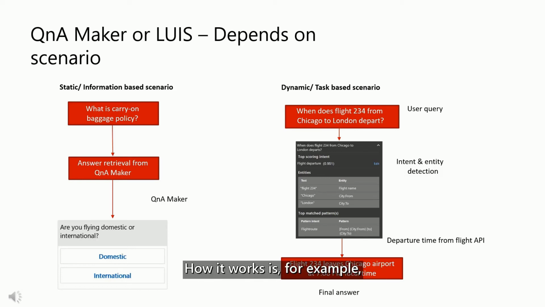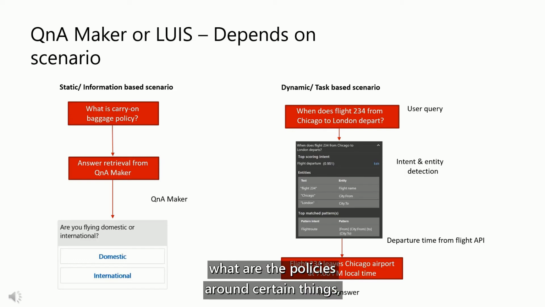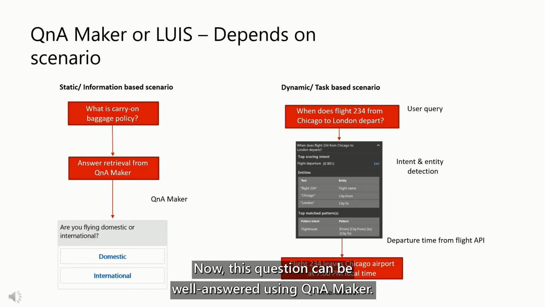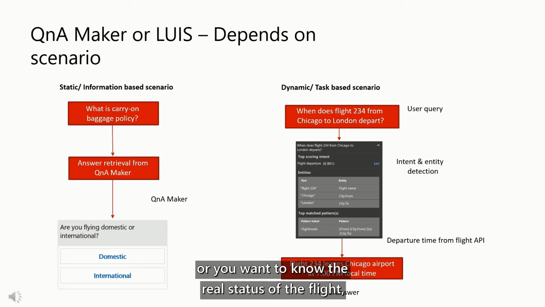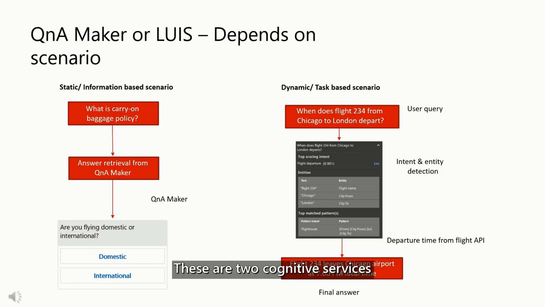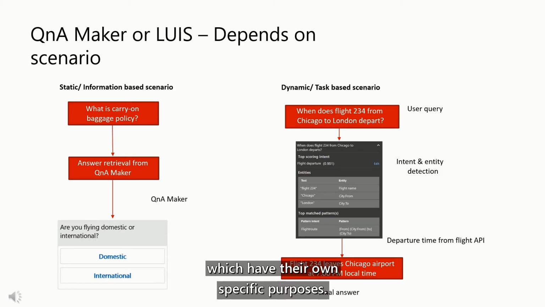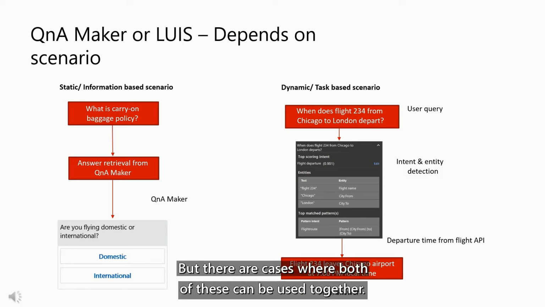So how it works is, for example, you have a travel chatbot scenario. If you have questions like what are the policies around certain things, like what is the carry-on baggage policy, this question can be well answered using QnA Maker. Whereas if you want to book a ticket or cancel a ticket or want to know the real status of the flight, in those cases LUIS will be used, because it will be able to extract the intent and entity, and then you can call your API and get the answer for that. So these are two cognitive services which have their own specific purposes, but there are cases where both of these can be used together.